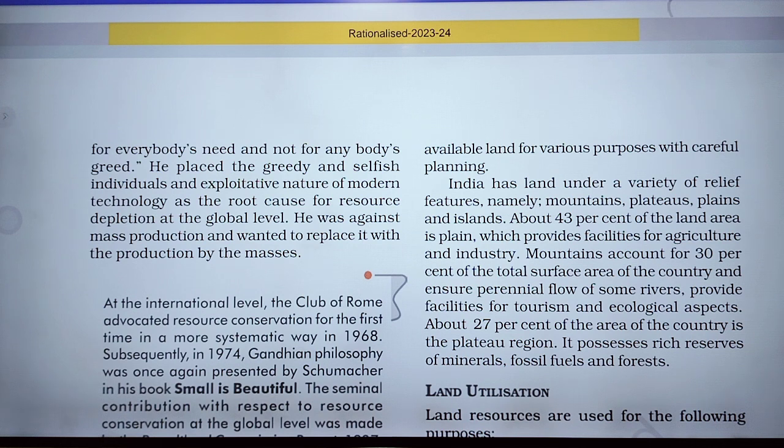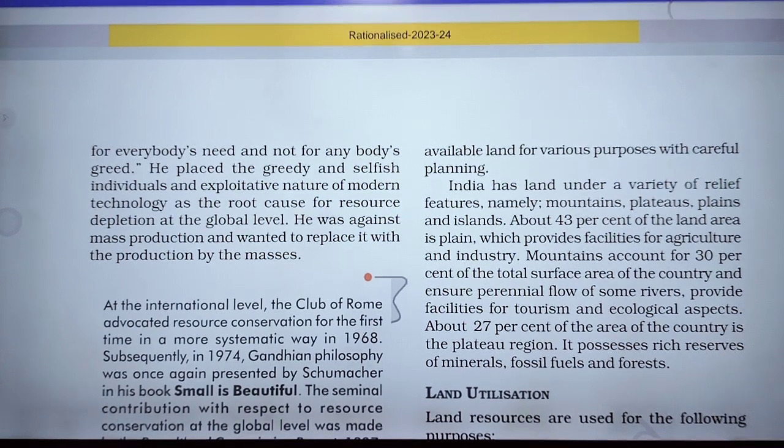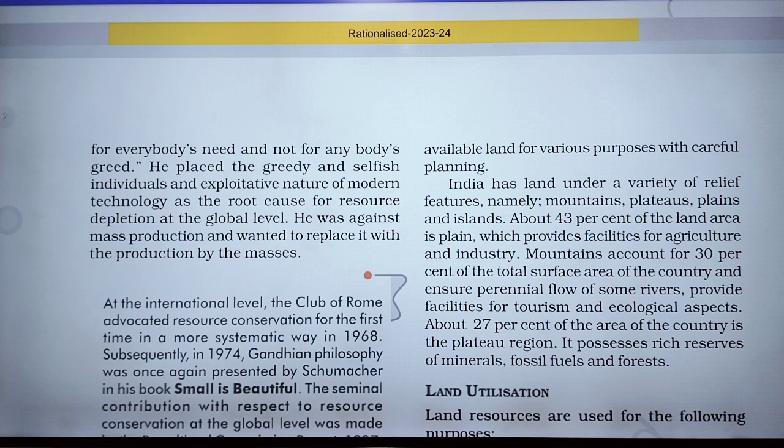We do many activities on land, so with careful planning we should consider whether it is good for the land or not.